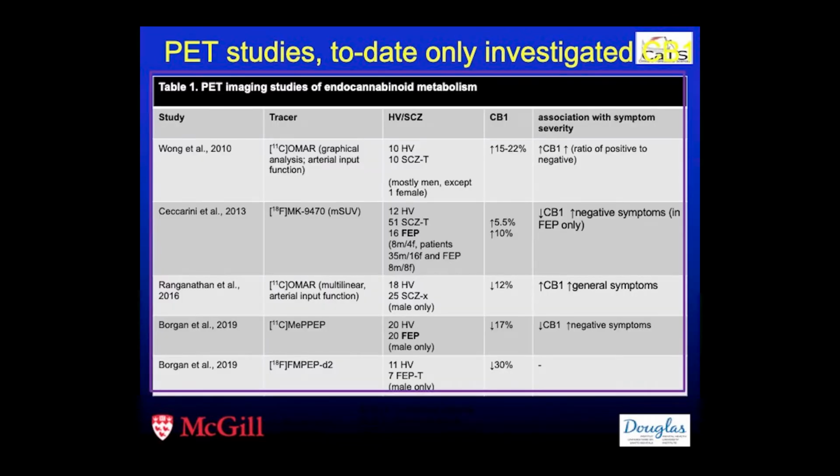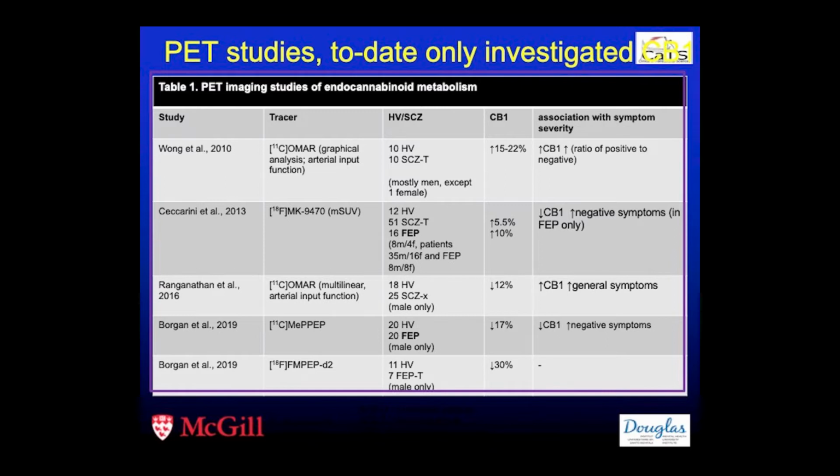So far, all positron emission tomography studies have only investigated the CB1, or cannabinoid 1, receptor. The first study, by Dean Wong in 2010, using carbon 11 OMAR and a simple method of analysis in a small sample, reported a 15-20% or so increase in CB1 receptors in patients with schizophrenia. Cesarini, later on in 2013, with a larger sample but a relatively poor radioligand and quantification method, reported a slight increase in CB1 receptors as well in patients as compared to healthy volunteers.